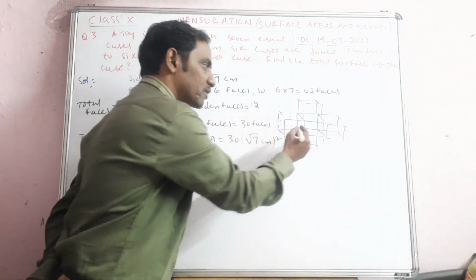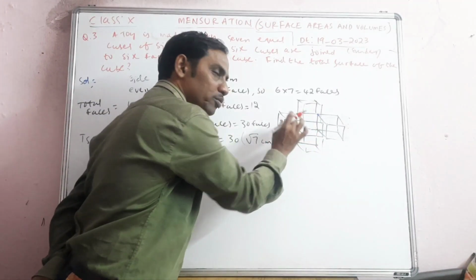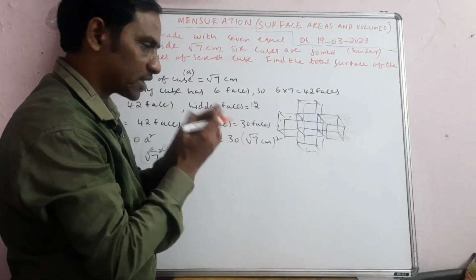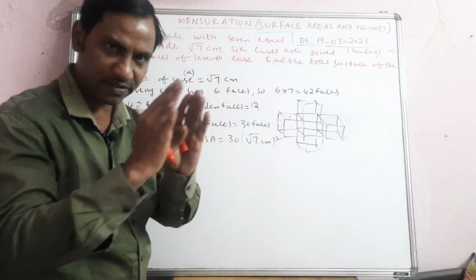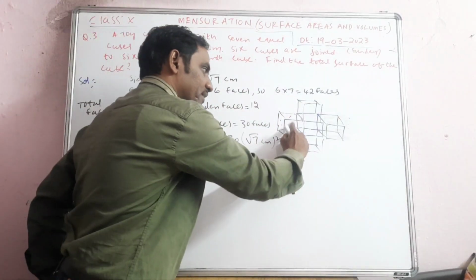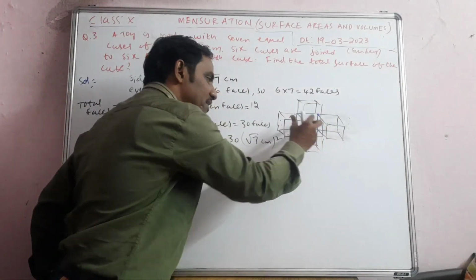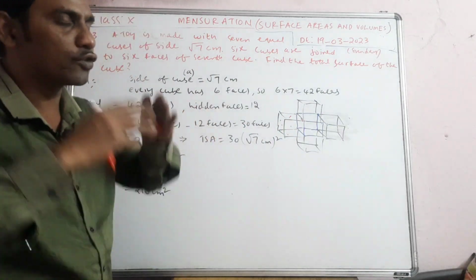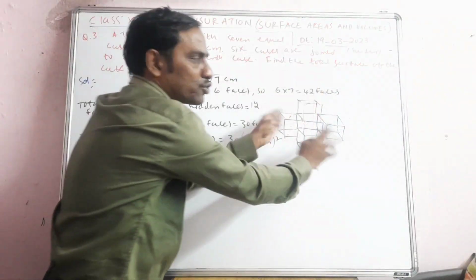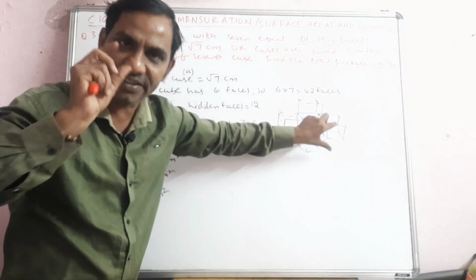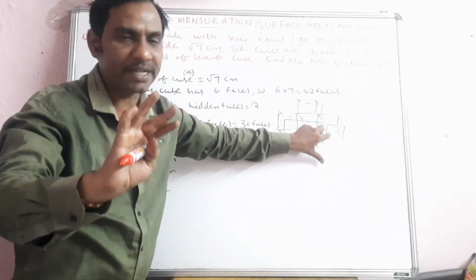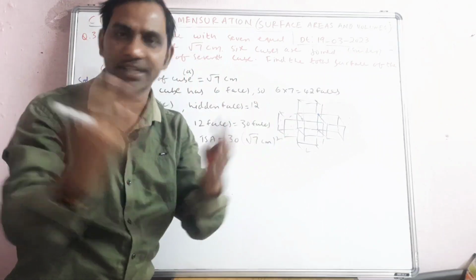Why? Because for this black color cube, its one face is covered, hidden, and for the blue one, the 7th cube which is in the middle, its one face is covered. So in that way, for 6 cubes, 6 faces, and for the middle one, the 7th cube, its 6 faces are hidden. So when you are calculating area, the hidden ones you should not calculate. We should calculate whatever is seen. So if it is a toy and you want to paint it, you will paint what is visible, not hidden.